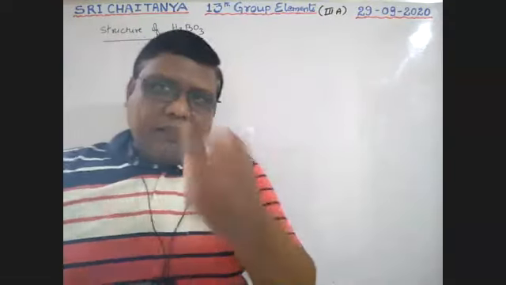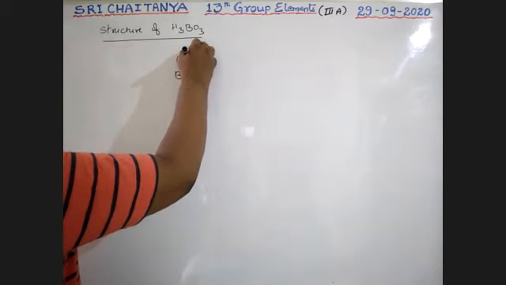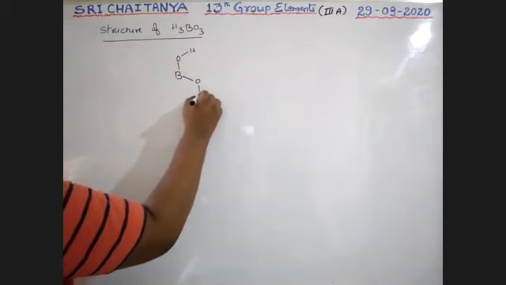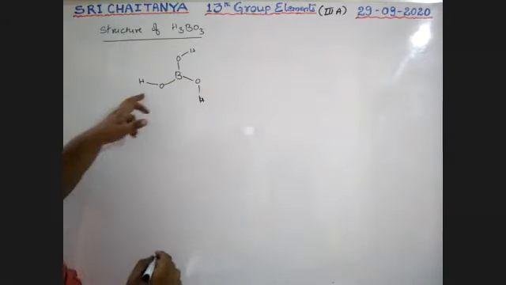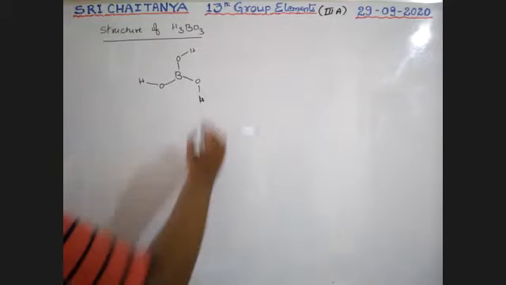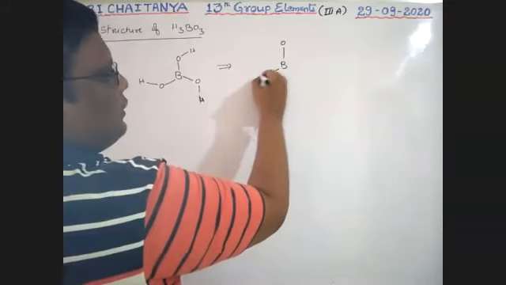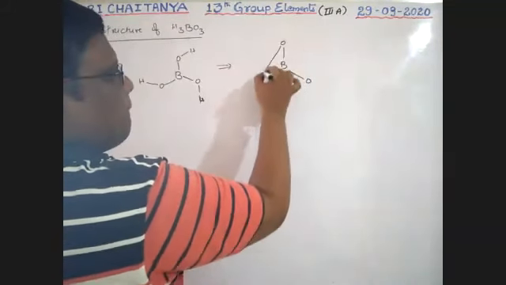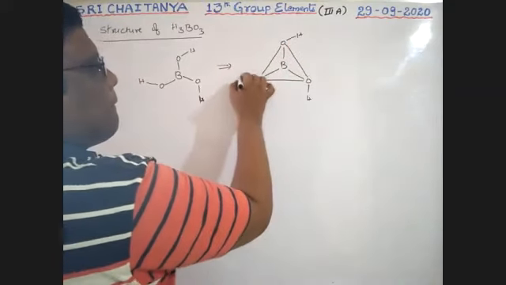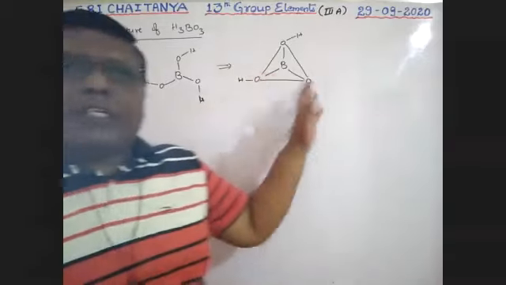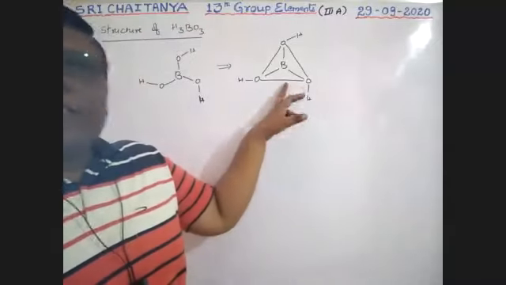Boys, for our convenience, I am writing H3BO3 like this: B(OH), B(OH), B(OH). So this is H3BO3. In short, I am writing boron, oxygen, oxygen, oxygen. This is the shortcut way to represent boric acid, for drawing the entire structure.